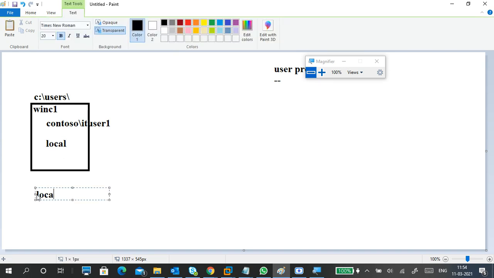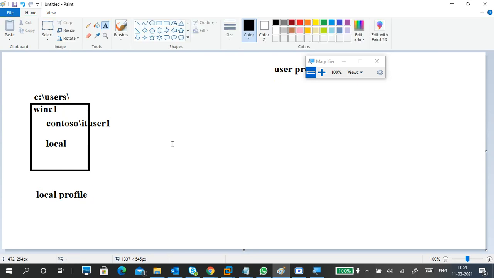This is called a local profile. What is a local profile? Wherever the user logs in, the user profile data is stored on that PC, which means it's a local profile. So I log into WinC1 and my profile data is stored in WinC1 only. That is called a local profile.